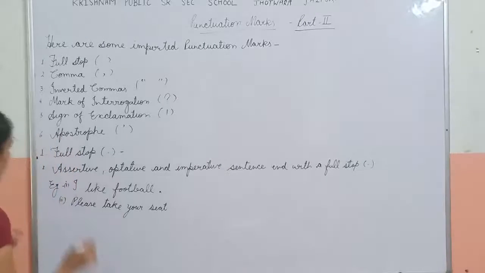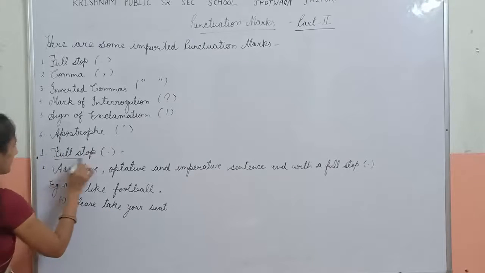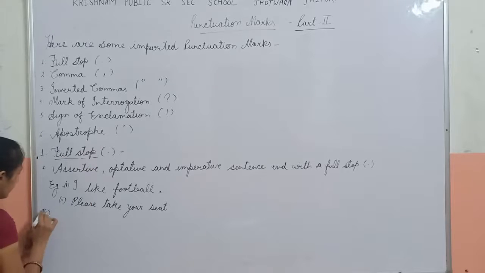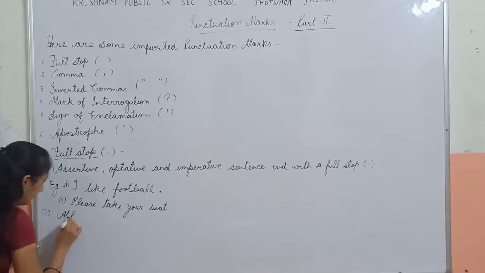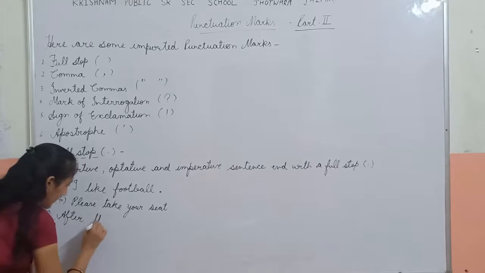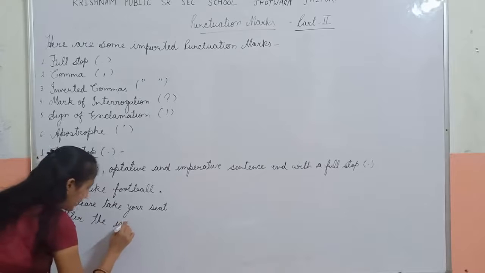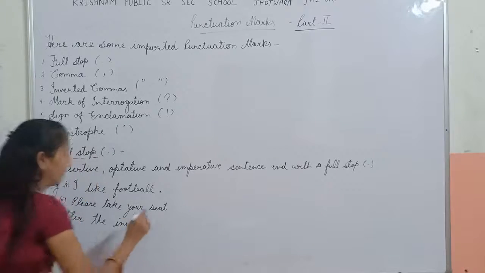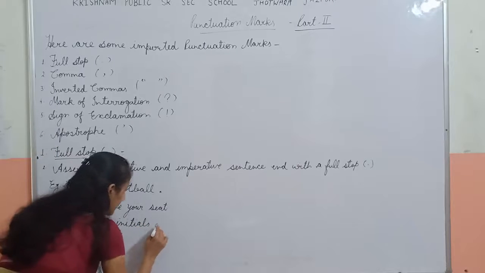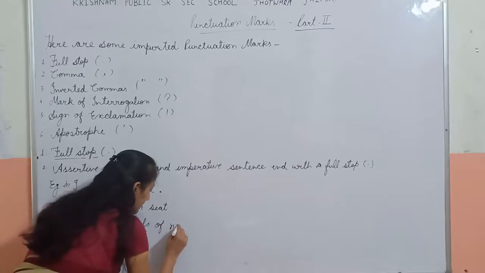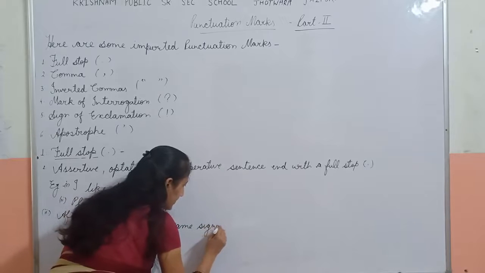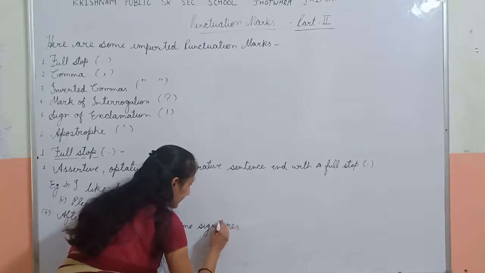Second rule of full stop is after the initials of name, signatures.